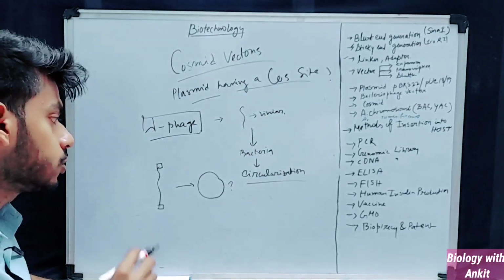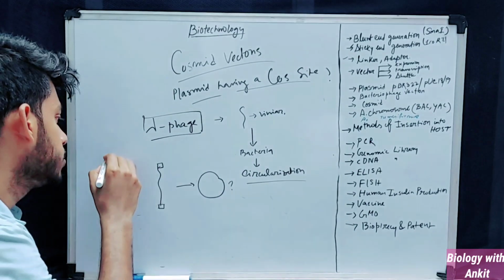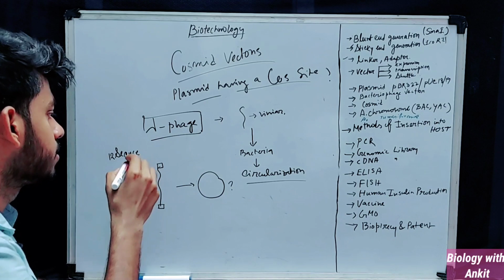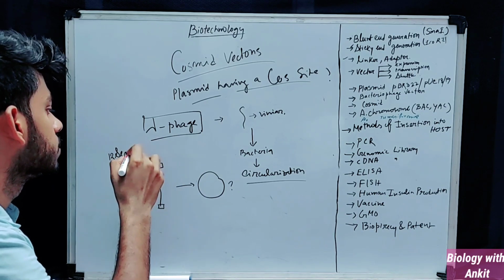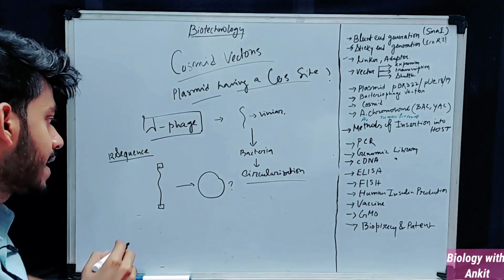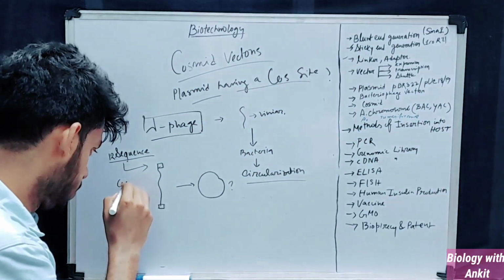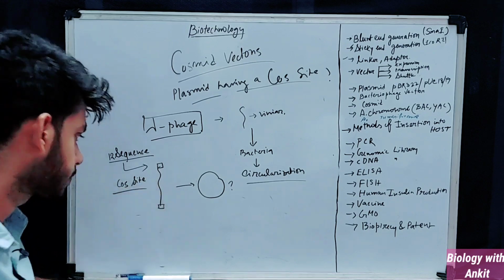So the answer is, at the end of this linear viral DNA, two sites are present. Usually they are of 12 sequences. 12 sequence sites are present at the end of the lambda phage genome, called the COS sites.